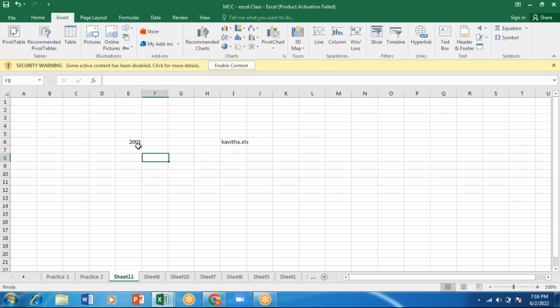From 2007 onwards, or if we are having a question as 2010 onwards, then when you save a file, it will be saved as Kavita dot, and the extension of this will be XLSX. And what does this X stand for? It is XML data interchange. XML data interchange format. That is what it is used.